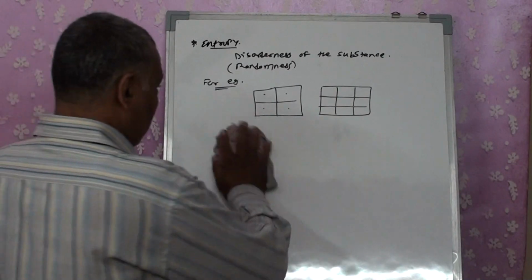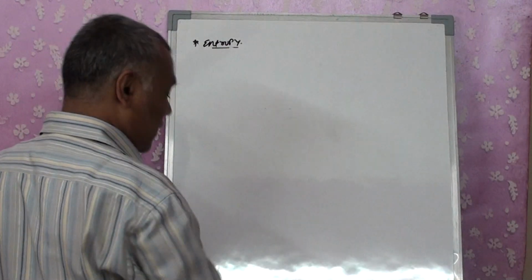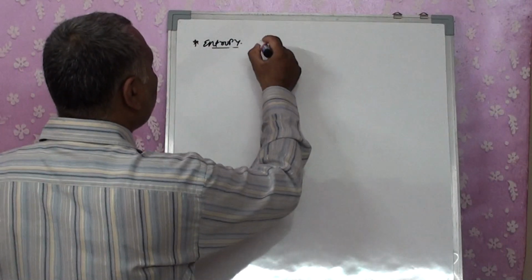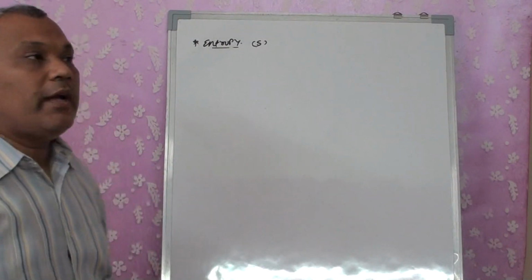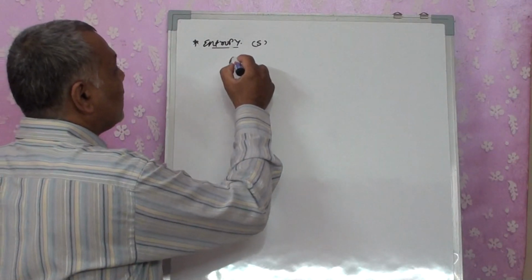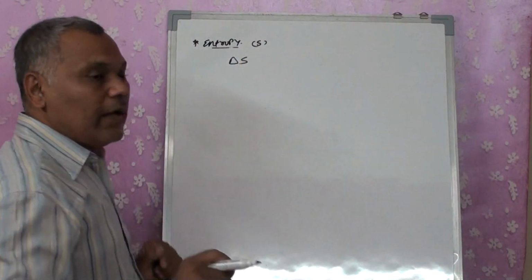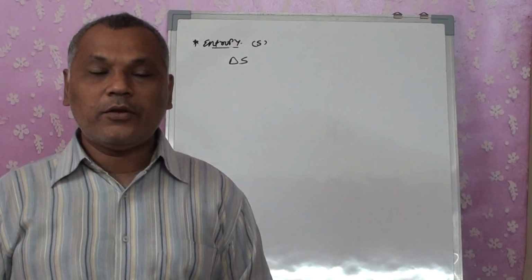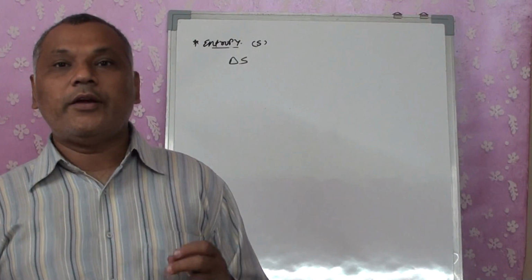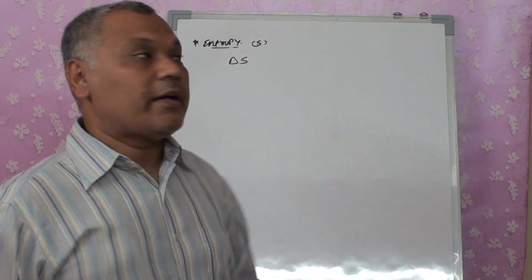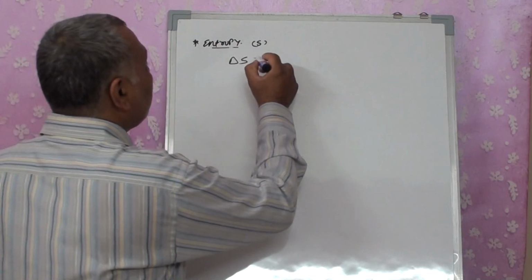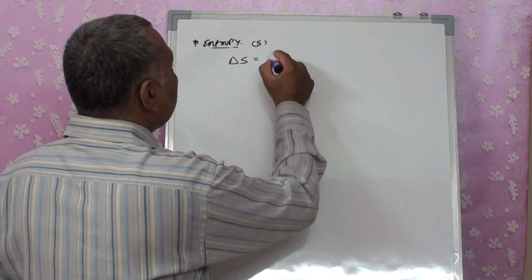Okay, this is symbolized by S. Entropy is given with the symbol S, right? It is also calculated as change in entropy. The absolute value of entropy can be calculated, but it's a theoretical value. Like enthalpy, the absolute value cannot be calculated, but for entropy we can calculate the absolute value, though it's theoretical. Practically, when we want to calculate, we will always get it as change in entropy.